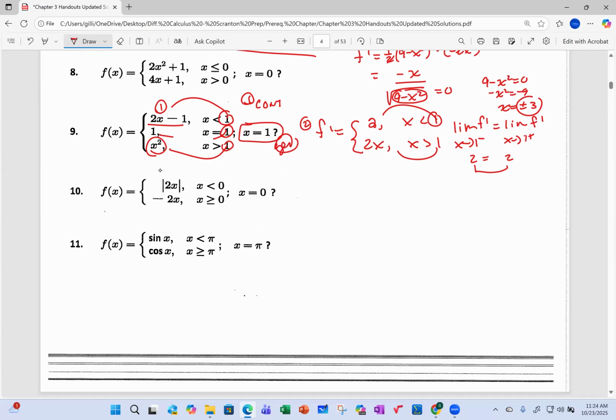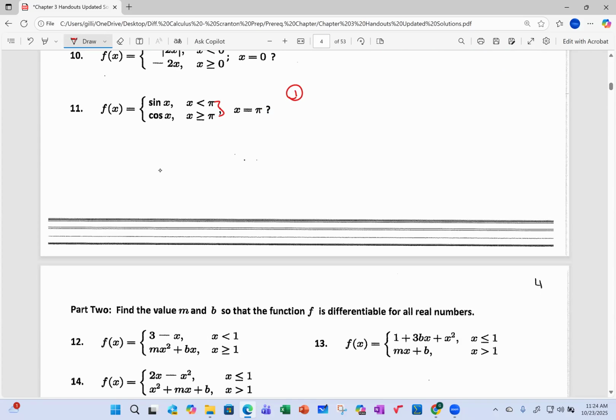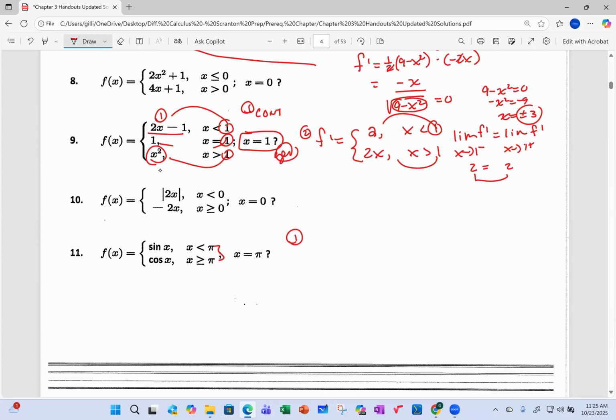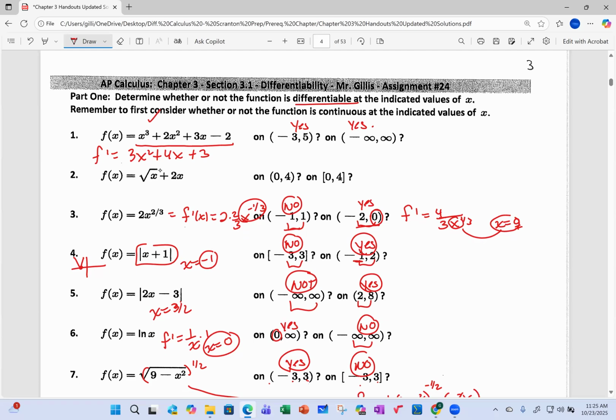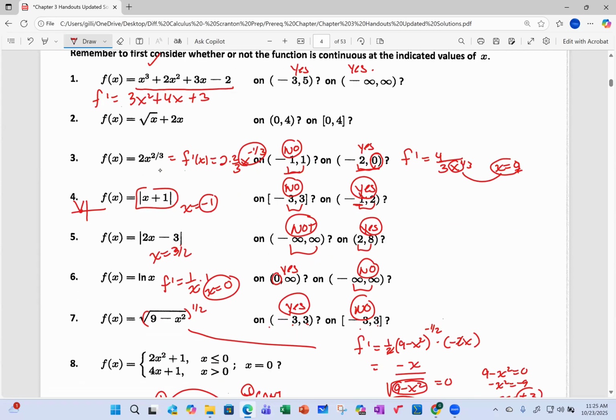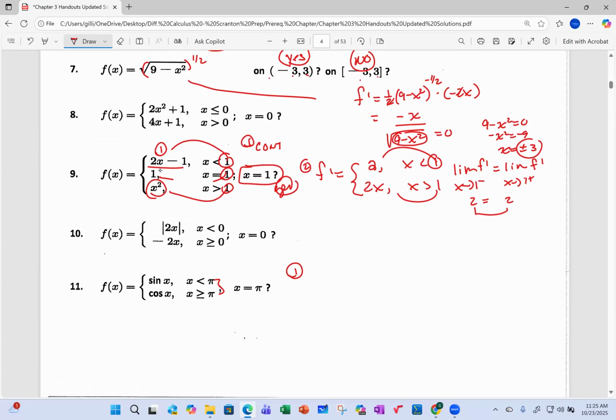So the answer is yes. Down here at number 11, I got to check for continuity first, because piecewise functions are a golden opportunity for functions to not be continuous. And all these functions above, I knew by looking at them that they were continuous on those intervals. I just had to check for the derivative. So again, I'm going to do continuity. And the sine of pi is 0. And the cosine of pi, geez, is -1. So the function's not continuous. So we put our hand up and say, no, not differentiable at x equals pi.